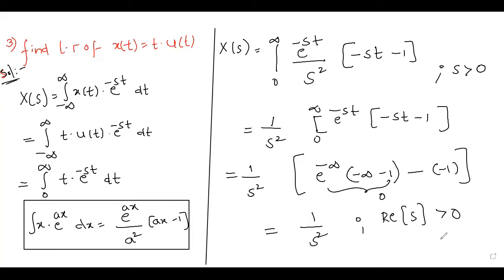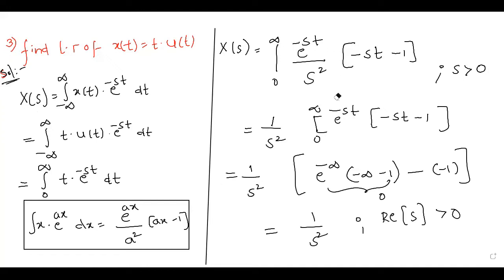Clear this? Yes? Do you want me to repeat any step? Tanush, Shiva, Ganesh? S must be a positive quantity.